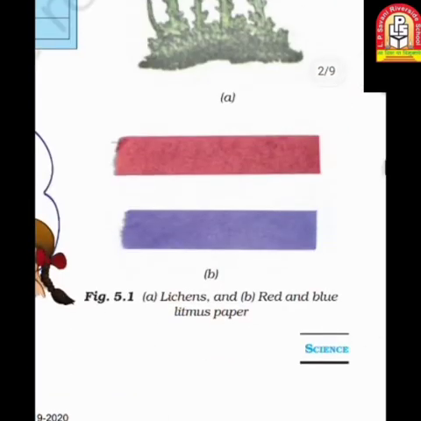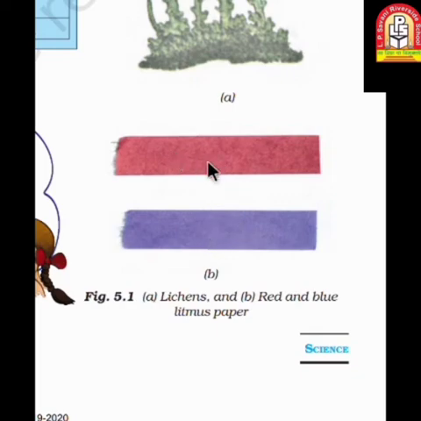What you have to recall for litmus is, first, it is extracted from lichens. Second, it has a purple color in distilled water. Distilled means very pure water, having no salts or ions inside it. Third, it is available in solution and also as strips. As you can see, two strips are given here: the red litmus paper and the blue litmus paper.